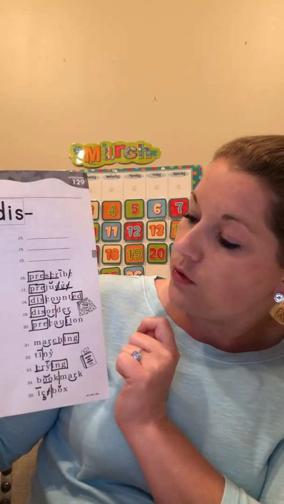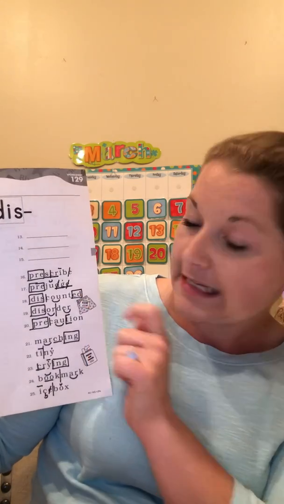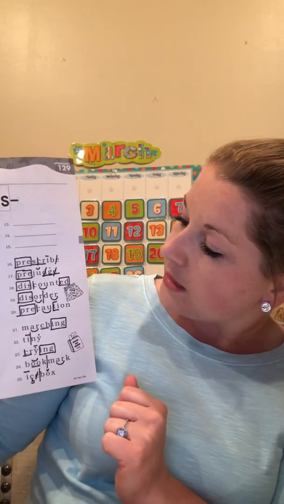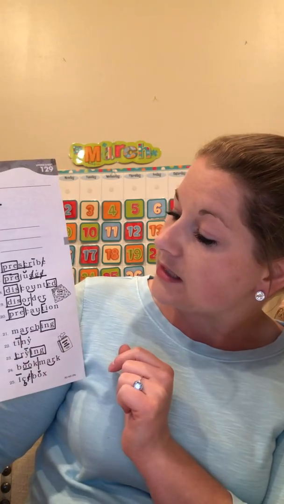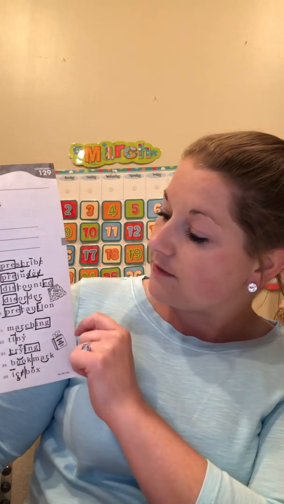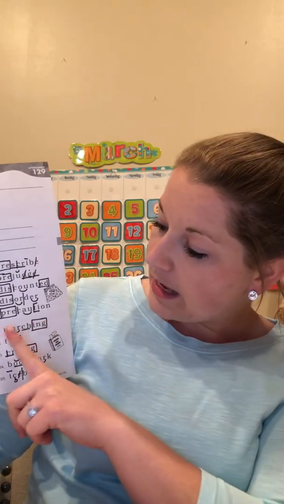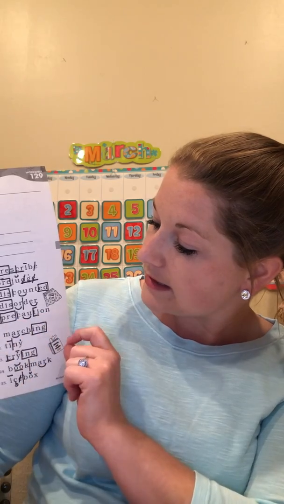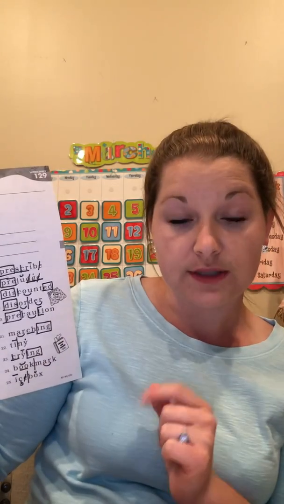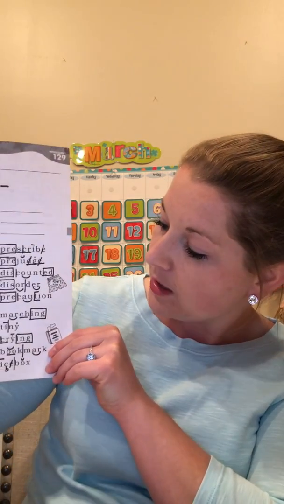Discounted, we have OU diphthong, ED suffix on the end, so this one had a prefix and a suffix. Disorder, we have a couple bossy R combinations. We also have a syllable break in order. Don't forget your syllable breaks. VCCV syllable break. And precaution, K back C, I have another diphthong AU, and then final stable syllable TION. Don't forget him either.